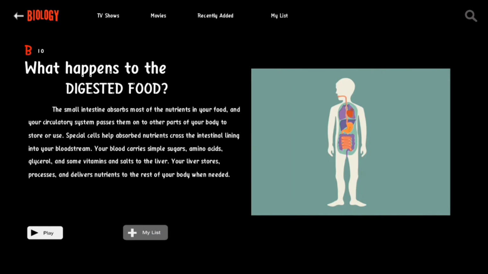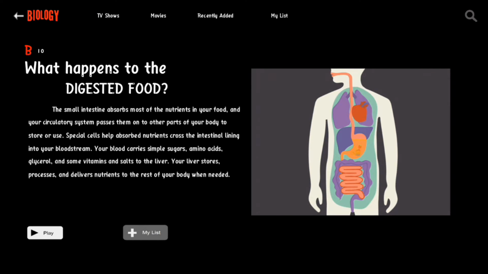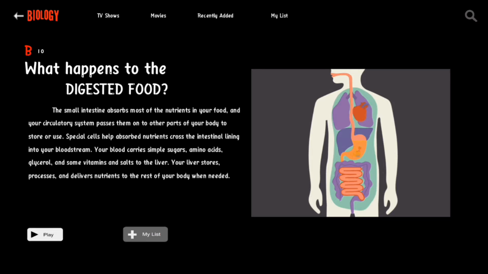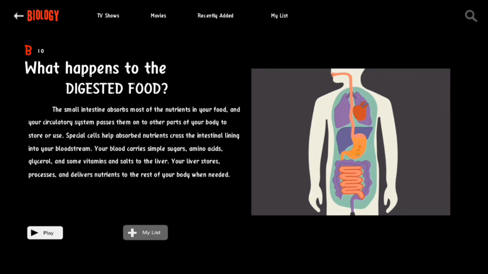What happens to the digested food? The small intestine absorbs most of the nutrients in your food, and your circulatory system passes them on to other parts of your body to store or use. Special cells help absorb nutrients across the intestinal lining into your bloodstream. Your blood carries simple sugars, amino acids, glycerol, and some vitamins and salts to the liver. Your liver stores, processes, and delivers nutrients to the rest of your body when needed.